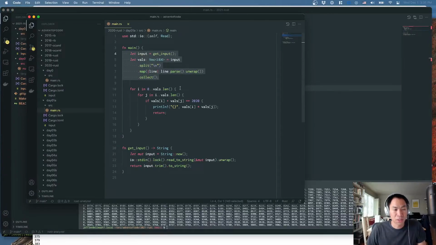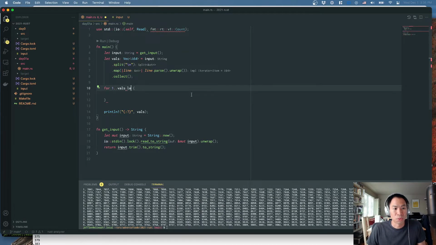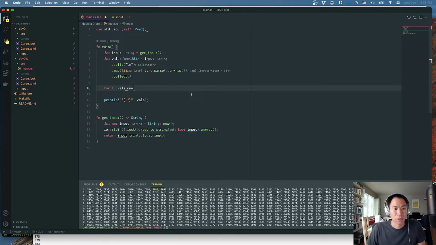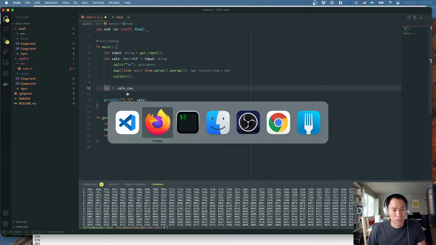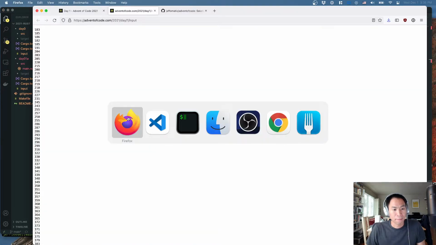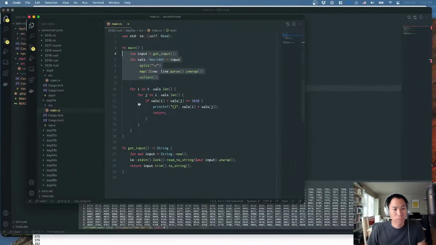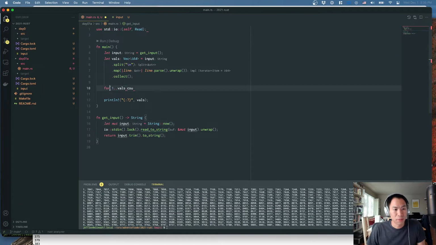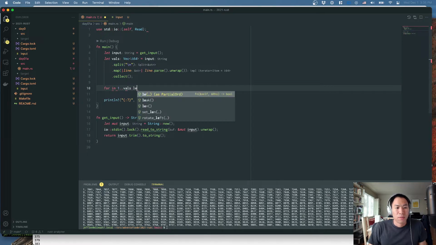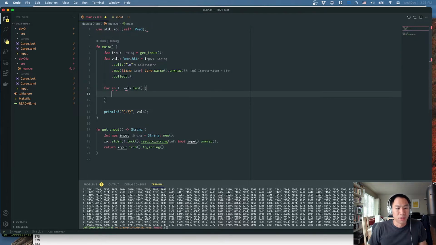Once again, I am just relearning how to do Rust from the ground up. And when I typed count, it kind of pulled in some extra stuff for me, which I don't want. So I'm missing a variable name here. For i in, right? Vals.len, there we go. So now we have i.